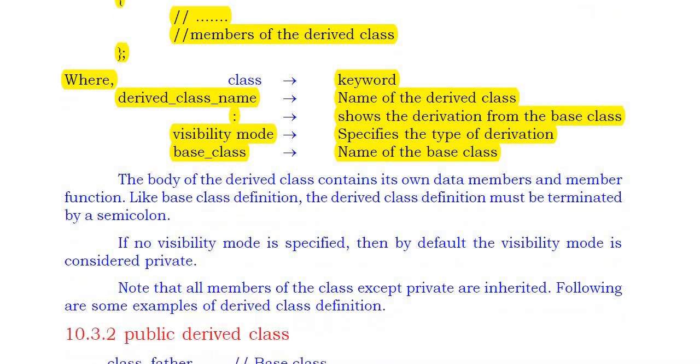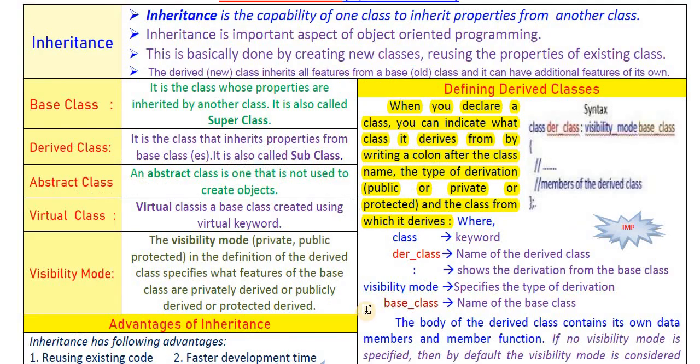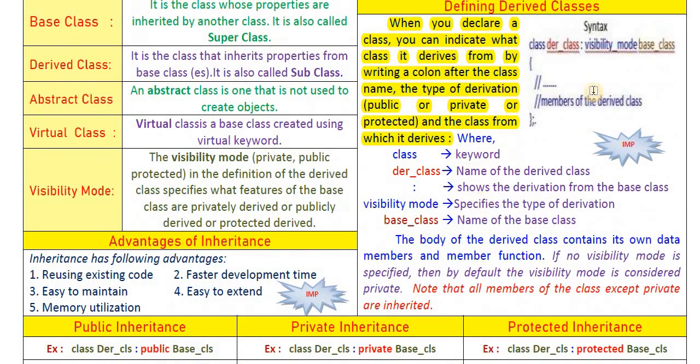Here one important point is there. Remember this syntax, this is very important. If no visibility mode is specified, then by default the visibility mode is considered private. Meaning if we skip or have not written any visibility mode, the compiler will automatically consider private mode.